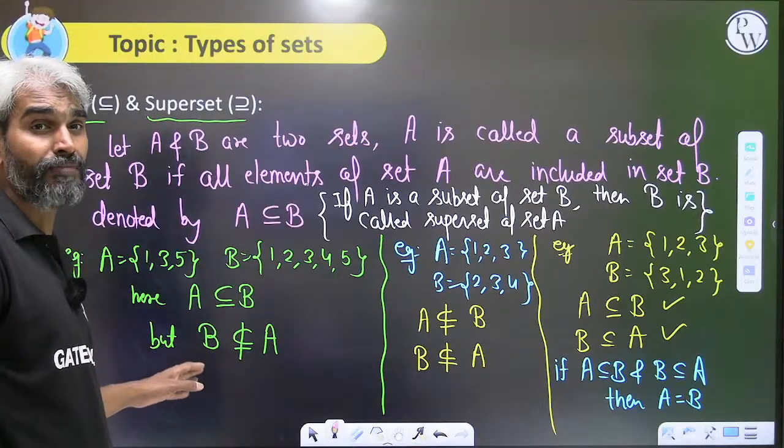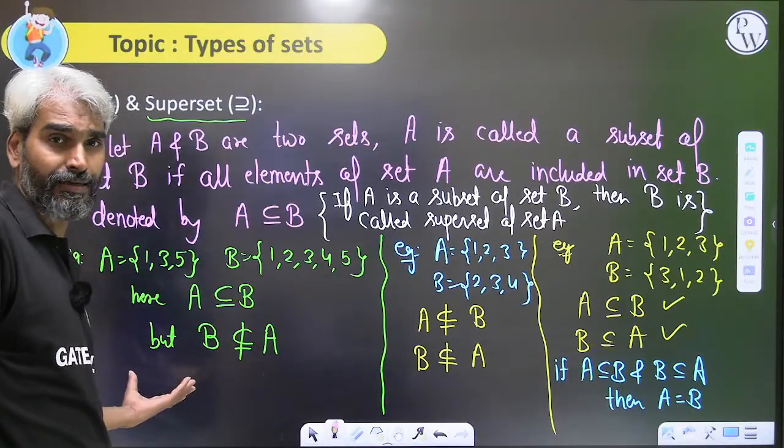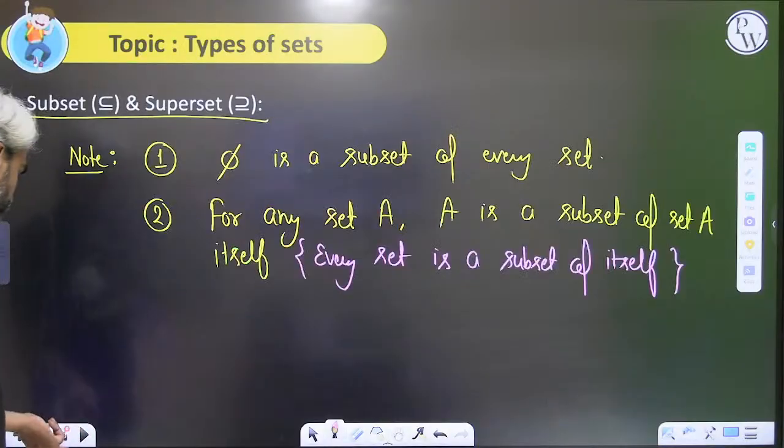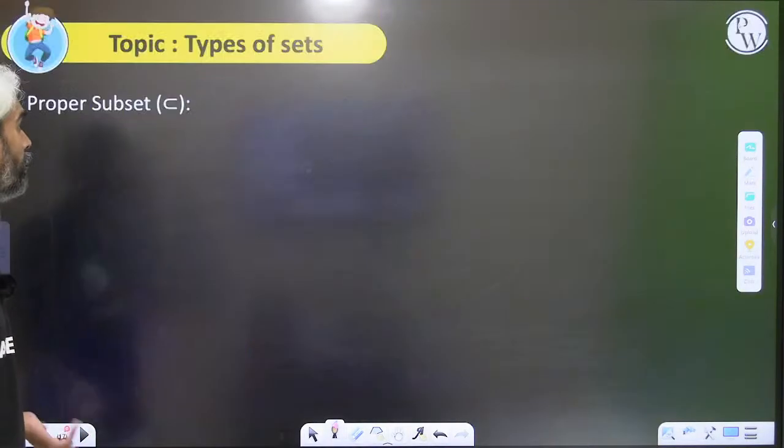All the elements of B need not be included in set A. If you are checking whether A is a subset of B or not, then check whether the elements of A are included in B or not.